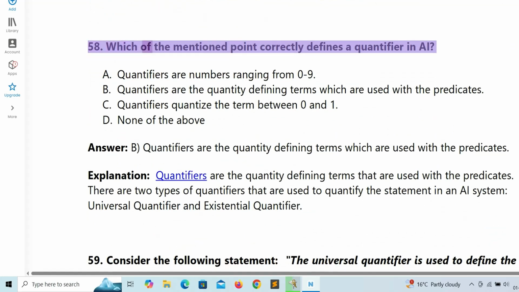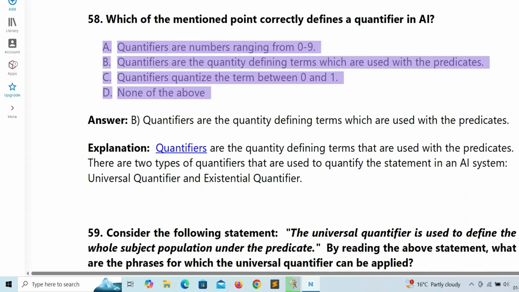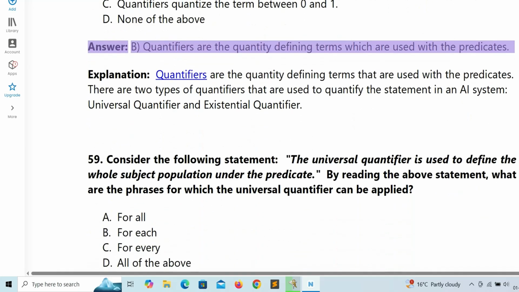58. Which of the mentioned points correctly defines a quantifier in AI? A. Quantifiers are numbers ranging from 0 to 9. B. Quantifiers are the quantity-defining terms which are used with the predicates. C. Quantifiers quantize the term between 0 and 1. D. None of the above. Answer: B. Quantifiers are the quantity-defining terms which are used with the predicates.